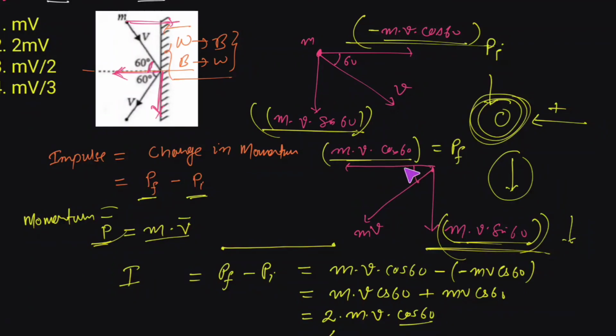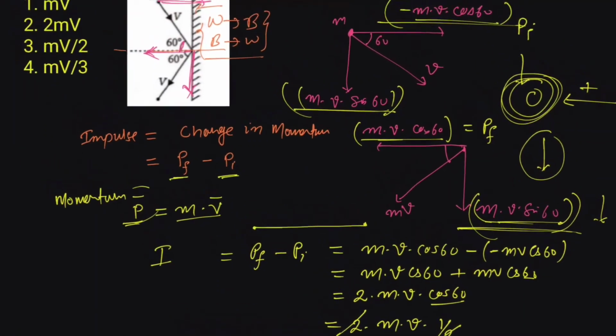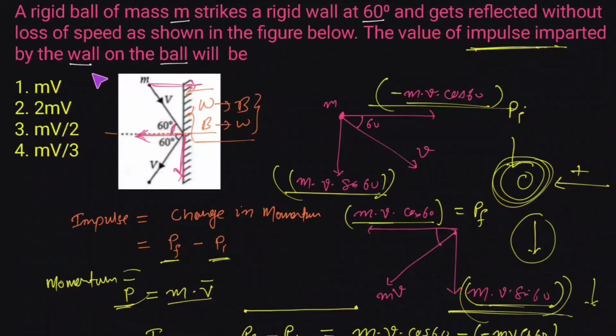Final momentum is mv cos 60 minus initial momentum, which is minus mv cos 60. We simply put the value of cos 60 as half, and we get the value of impulse as mv. If we match our answer with the options, option A would be the correct one.